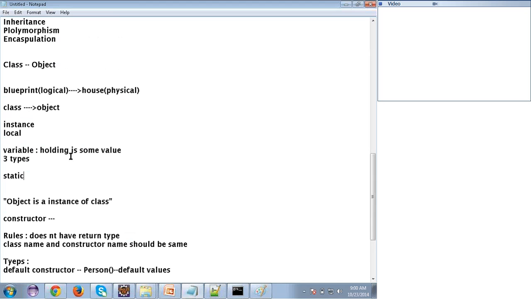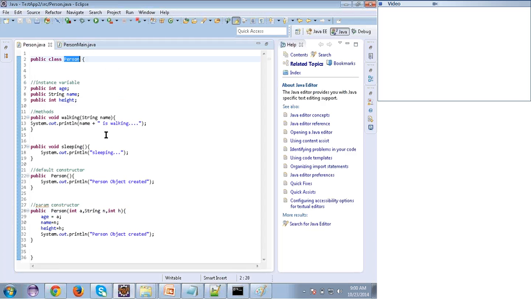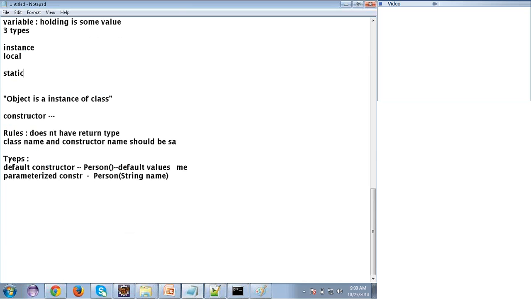And now let me give the definition of a class. What is a class in Java? Class is a combination of instance variables and the methods.